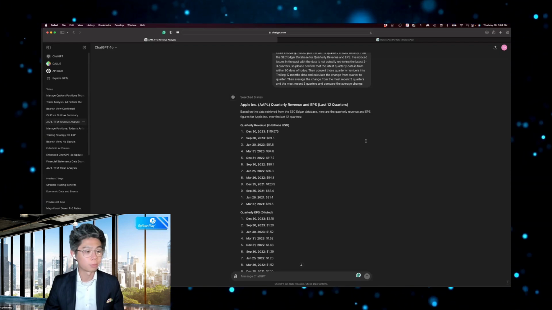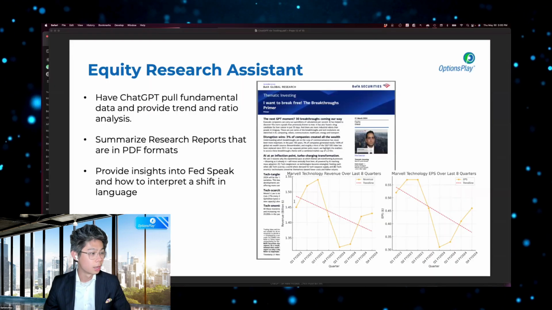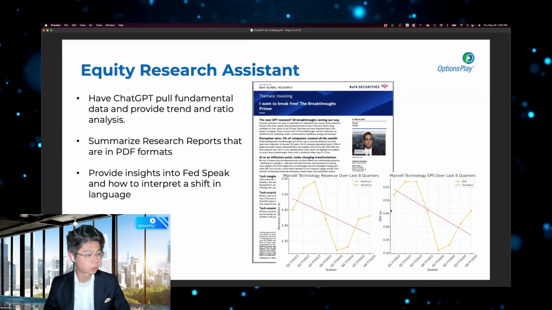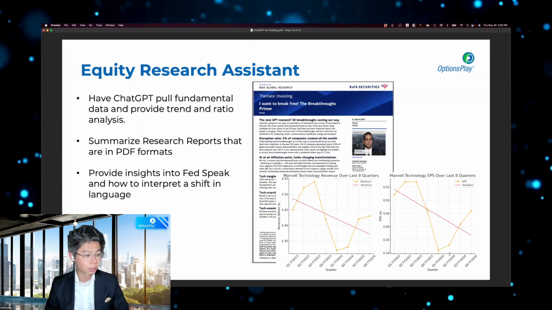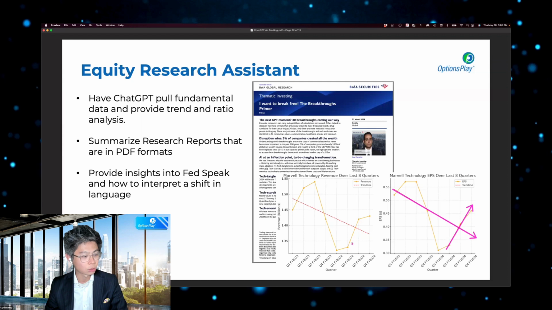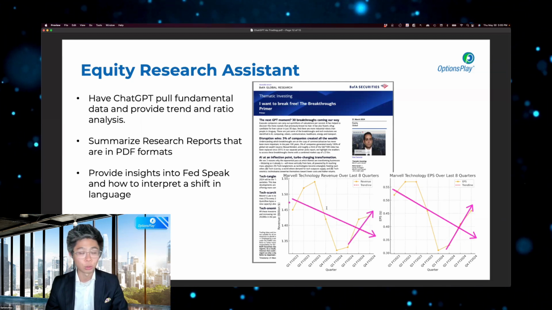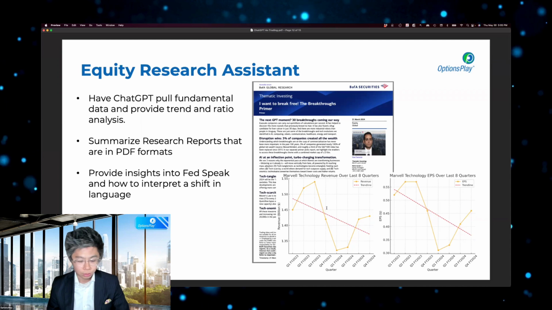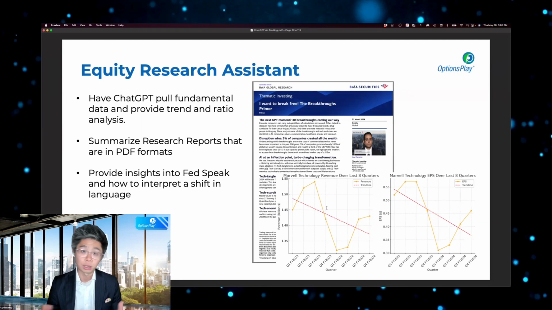And now we've gone from being able to do all of that, and even for it to spit out charts like I've shown you here. It actually drew the chart for me in terms of what the revenue versus EPS trends look like. So I can see, okay, over the last 3 quarters, this has been trending higher, versus the last 8 quarters has been trending lower, right? So everything is trending in the right direction over the last few quarters versus the last 2 years. That's kind of what I want to see if I'm making a bullish investment, or vice versa.